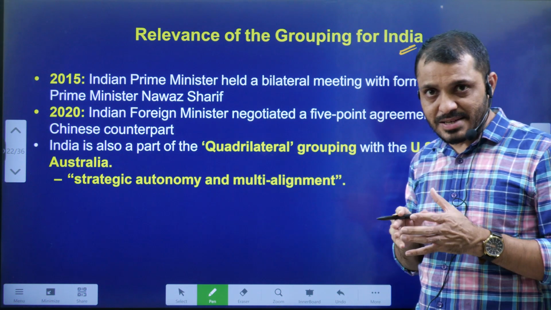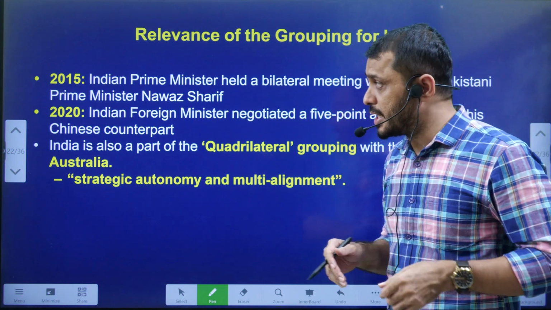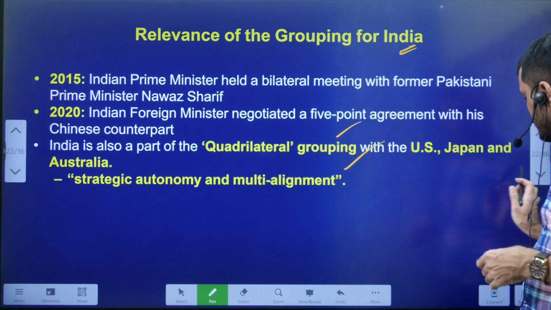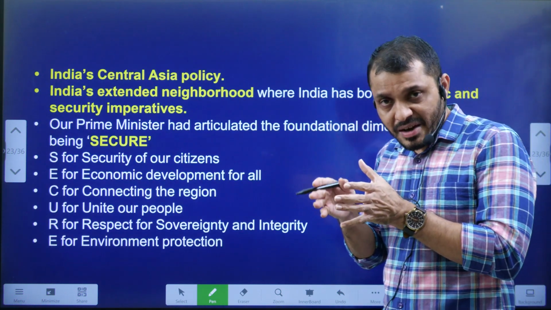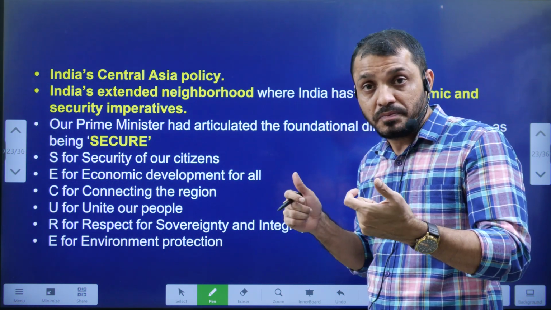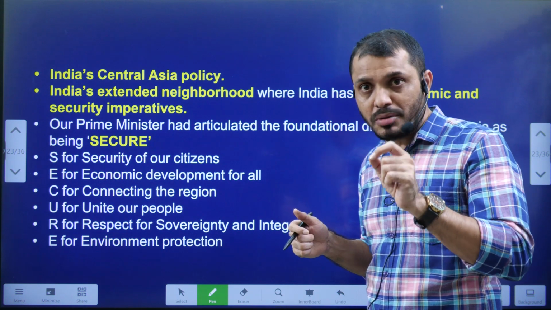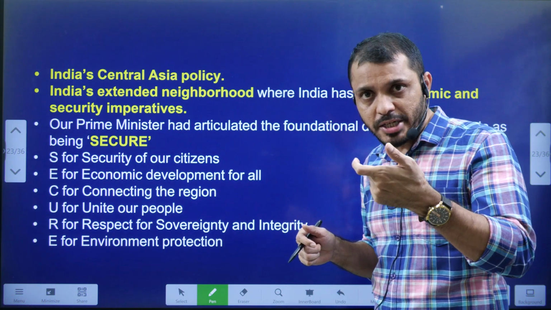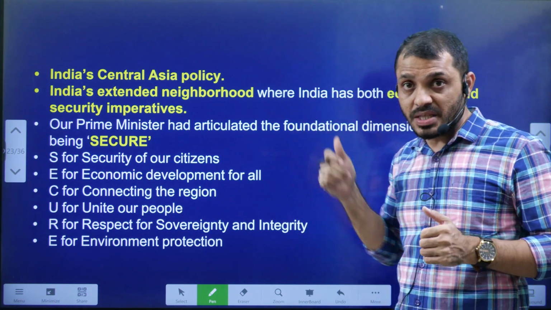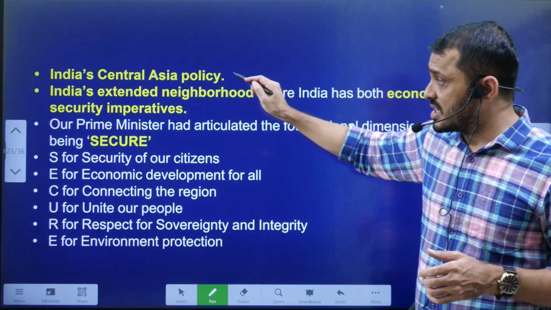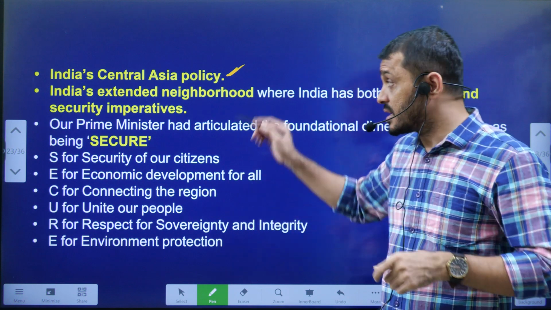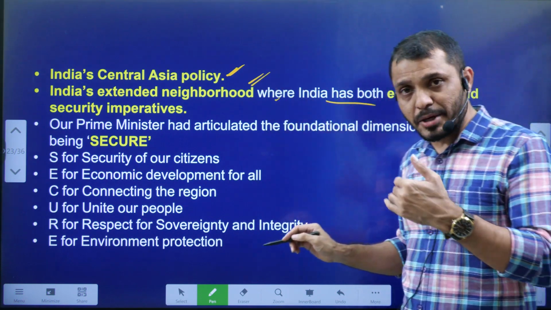Relevance of the SCO to India. Why is the SCO important to India? In 2017, we got the membership, and along with maintaining our relationship with European countries, maintaining relations with the SCO reflects our strategic autonomy. That means we remain independent. We are not tilted towards Western countries, nor tilted towards Russia and China. Next, it is reflected in India's Central Asia policy. And the SCO also reflects India's neighborhood first policy. That means helping the neighbors.